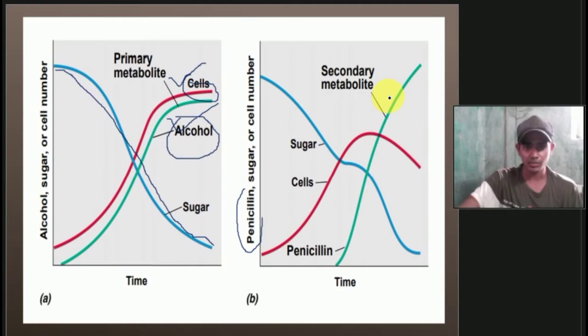The sugar is consumed by the microorganisms, and the cells also grow, but there is no relation between cell growth and penicillin. Penicillin is produced at the stationary phase. So we can produce secondary metabolites during the stationary phase.